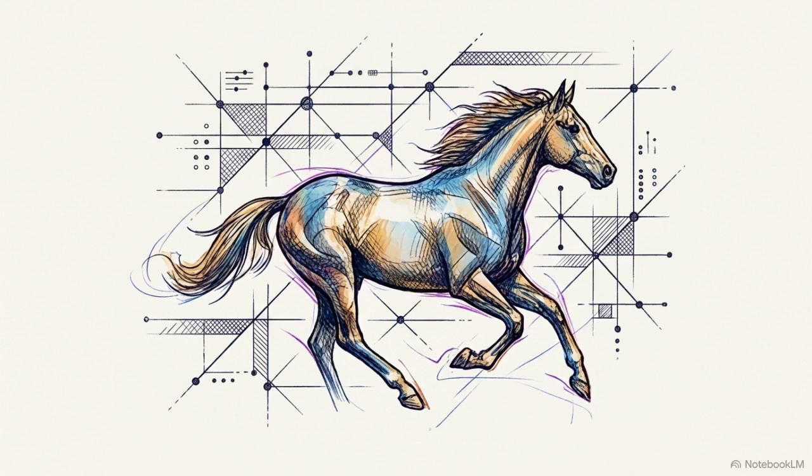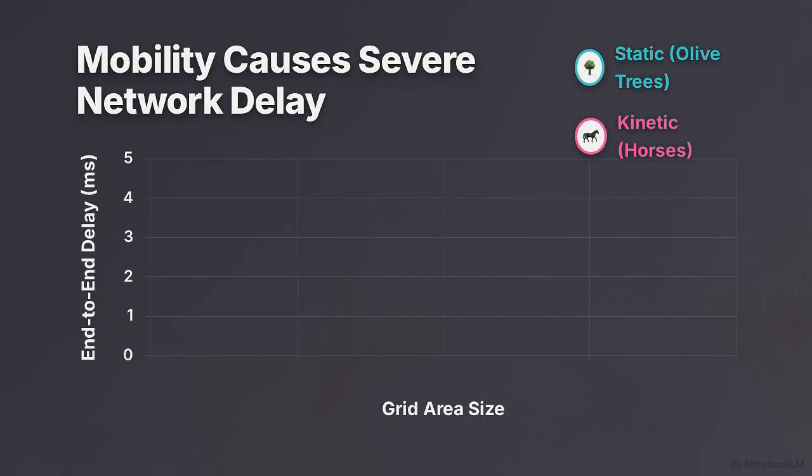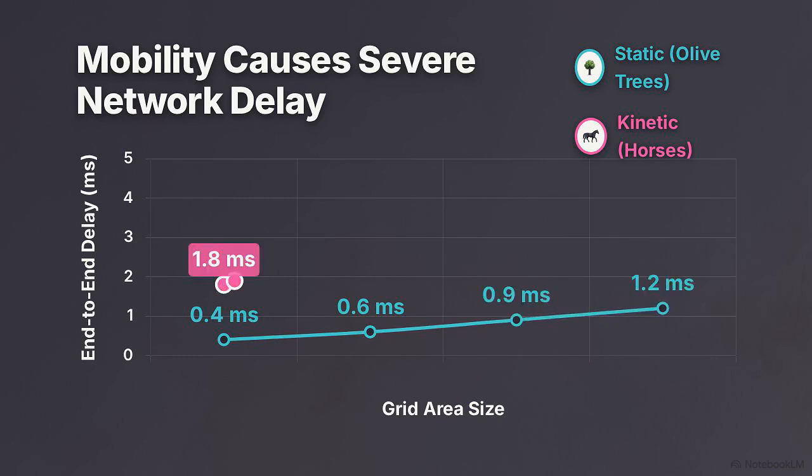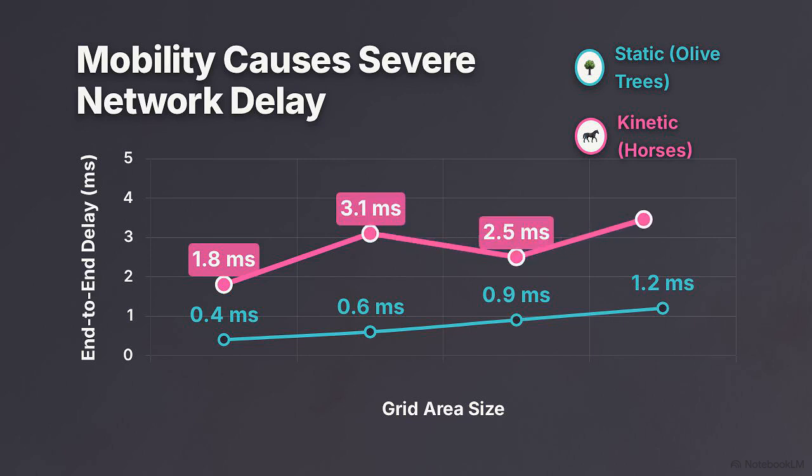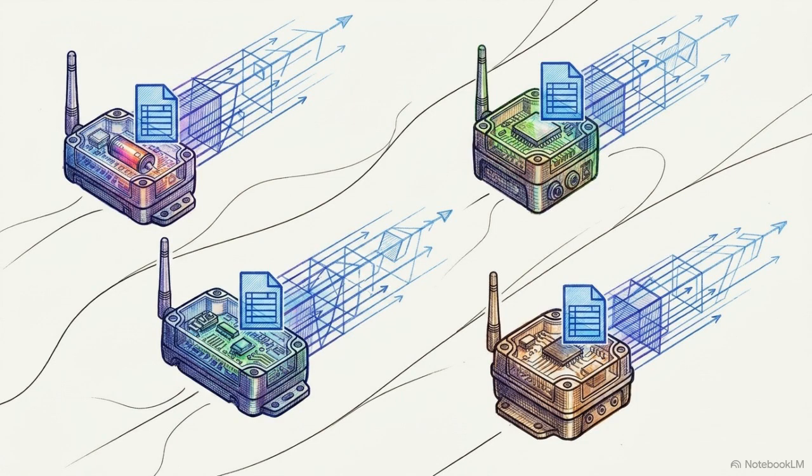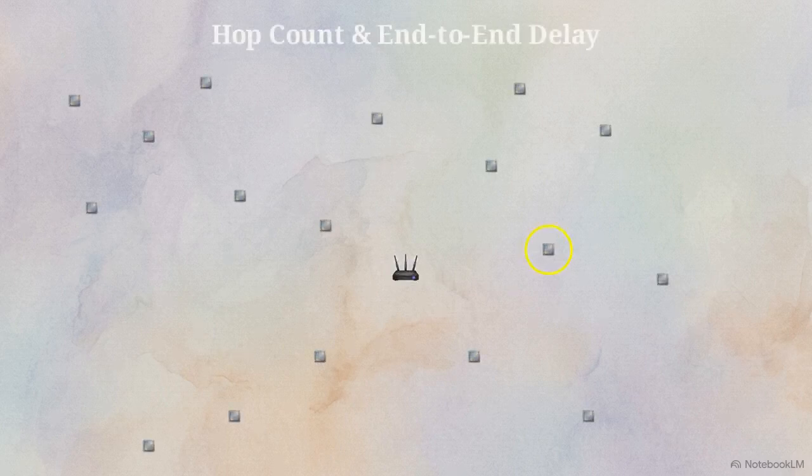This line graph plots data delay across the 4 grid sizes. This delay is the secondary symptom of mobile network failure, measuring the total end-to-end milliseconds required for a packet to reach its destination. Transmission delay scales directly with hop count, the number of intermediate nodes a packet must bounce through to reach the center. Nodes 1 hop away from the sync transmit data almost instantaneously, but nodes on the periphery might require 4 separate hops. Every time a packet lands on a parent node, it is processed and retransmitted, creating a compounding delay as the